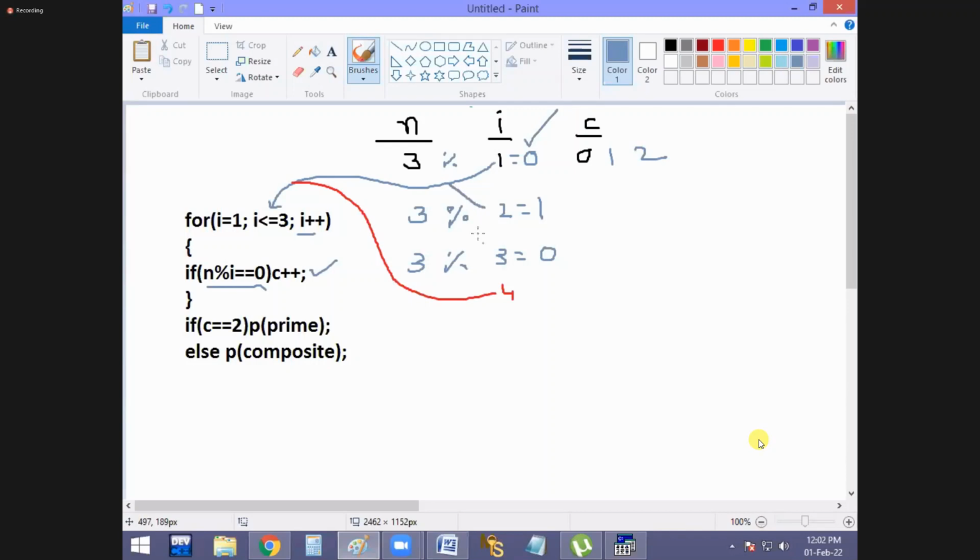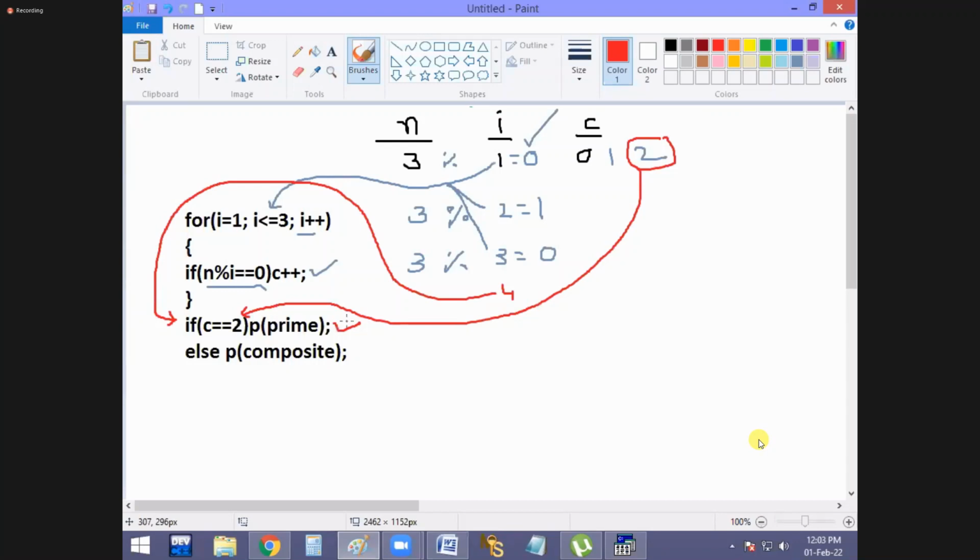When the condition is false, the program automatically stops. And coming outside, I'm checking the C value. Already the C value is 2. Now 2 equal to 2, condition true. Then 3 is a prime number. I think it is very clear.